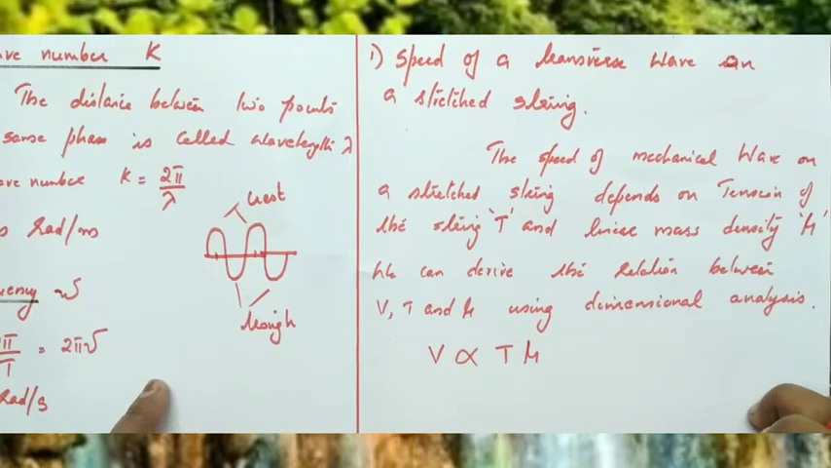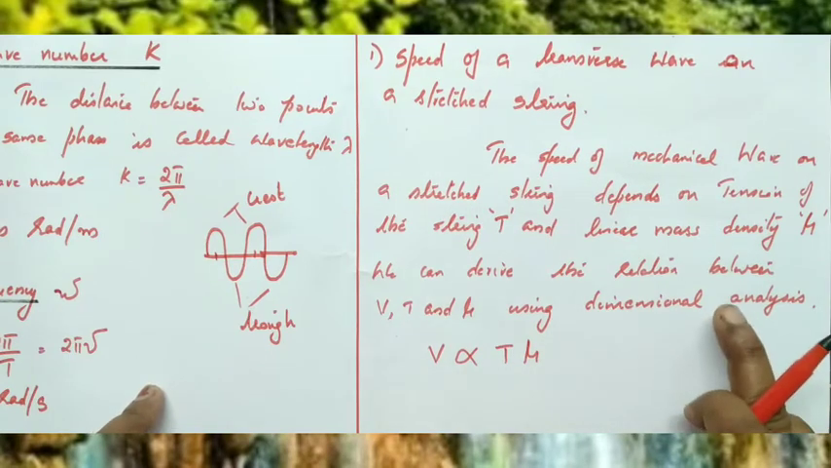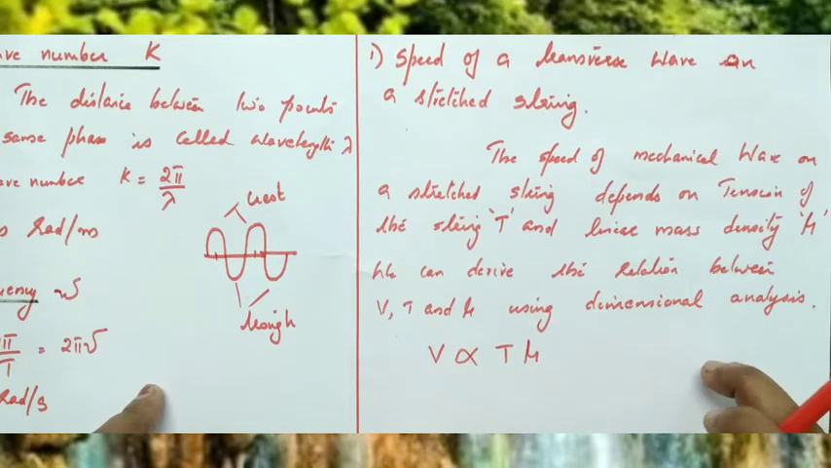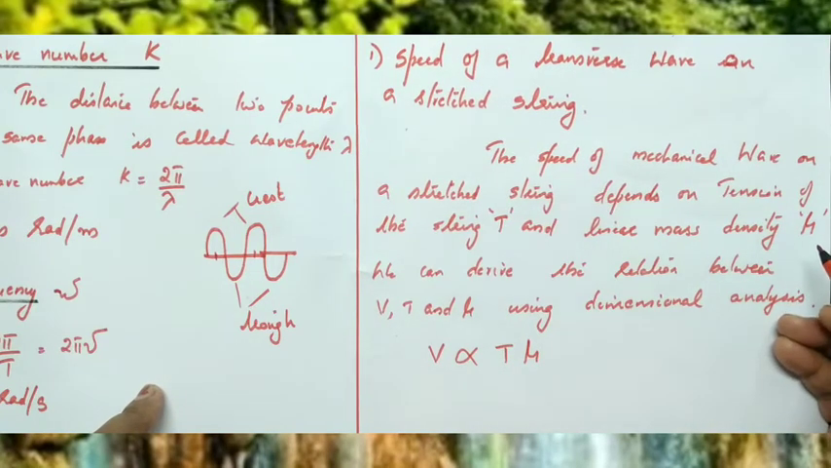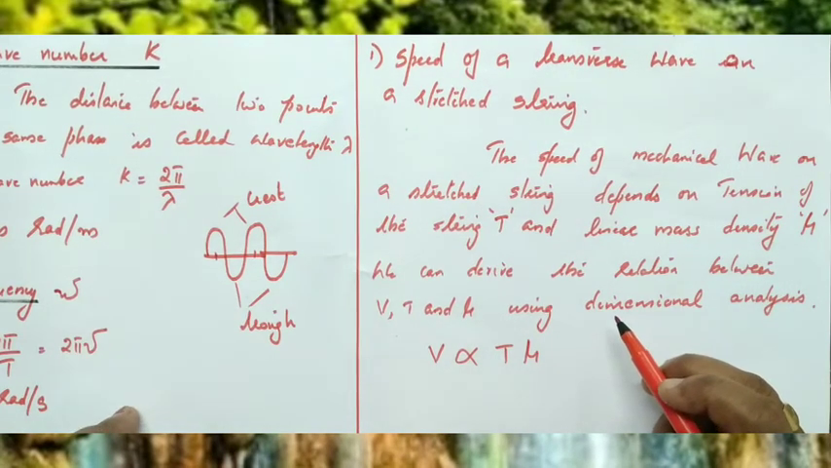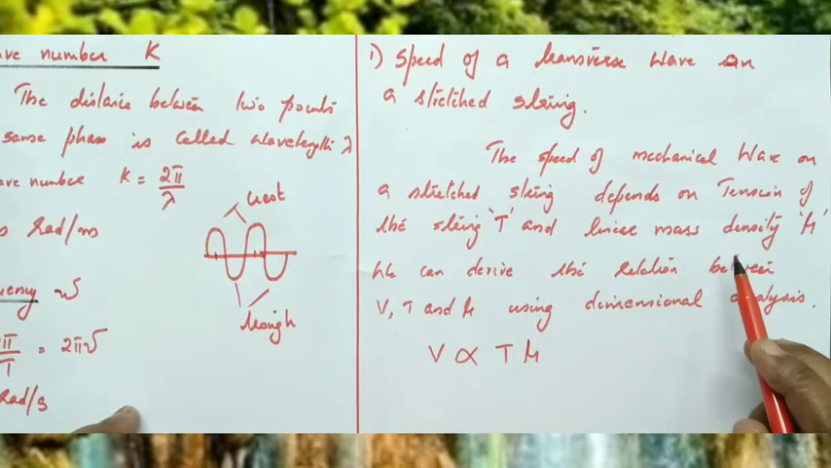Now we can derive the formula for the speed of a transverse wave on a stretched string. The speed of a mechanical wave on a stretched string depends on two factors: tension of the string, tension means force, and linear mass density. Linear mass density means mass divided by length. The mass of the string divided by its length is called linear mass density. It is represented by mu. So experimentally we can say that the velocity of a transverse wave on a stretched string depends on two terms, tension and the linear mass density mu.